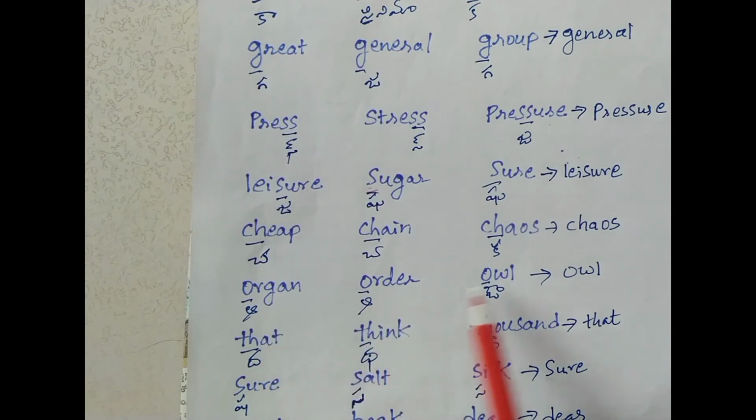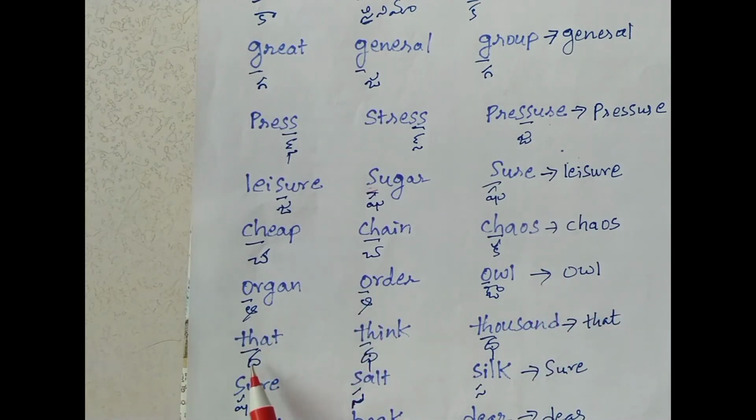Next, organ, order, owl. Here O is underlined. O is giving the sound a, organ. Here also O is giving the sound a, order. But here O is giving the sound ow, owl. The answer is owl, because the other 2 words have the same sound.